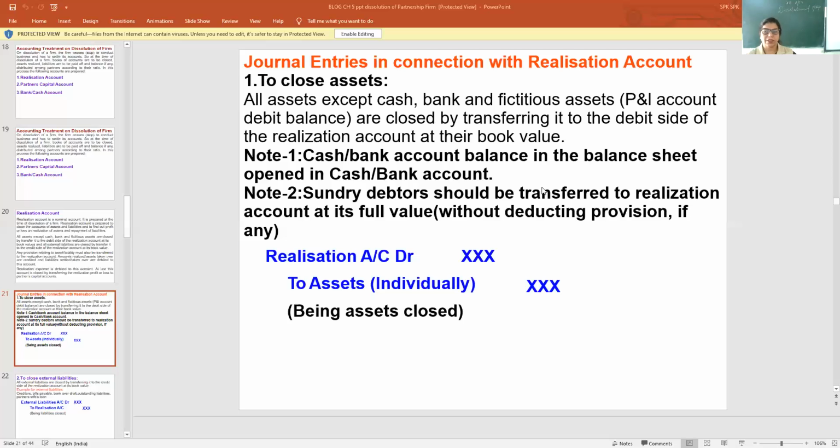Now my question is, do you think goodwill is also transferred? Yes, goodwill is also transferred at the time of dissolution of firm. Except cash, bank and fictitious assets, you have to transfer all the assets. So the first entry is realization account debit to assets.